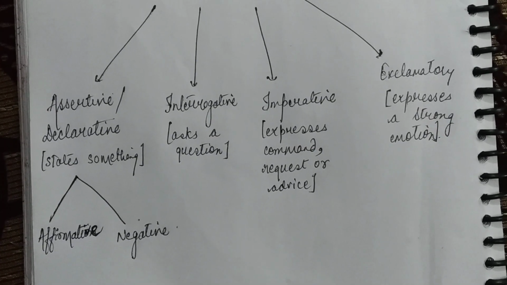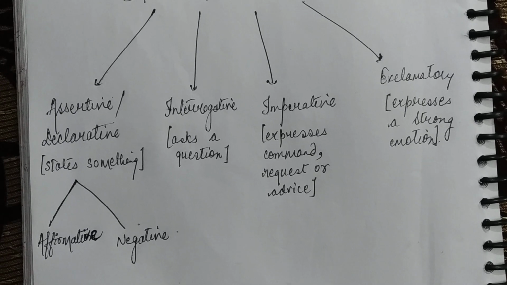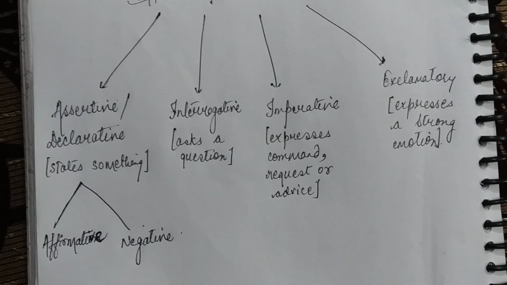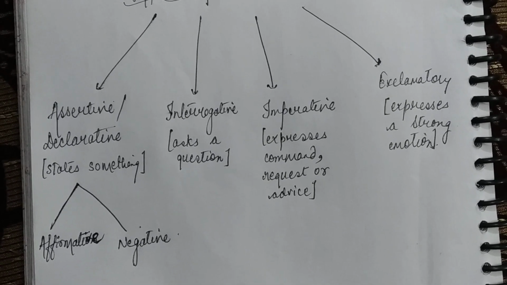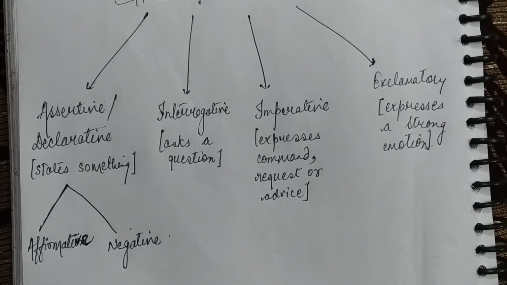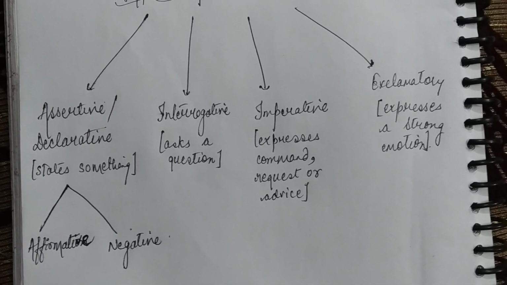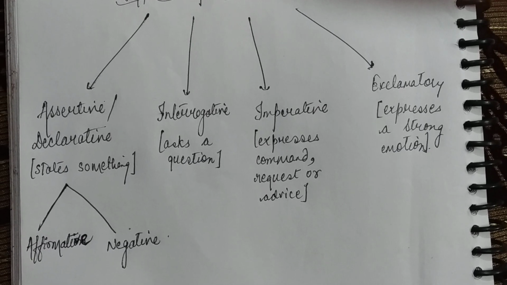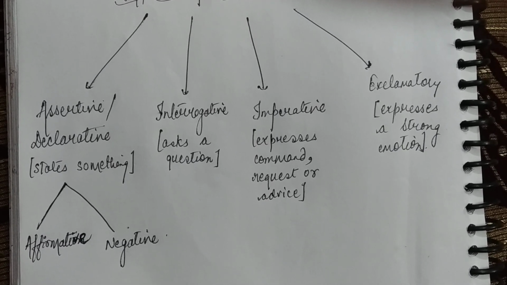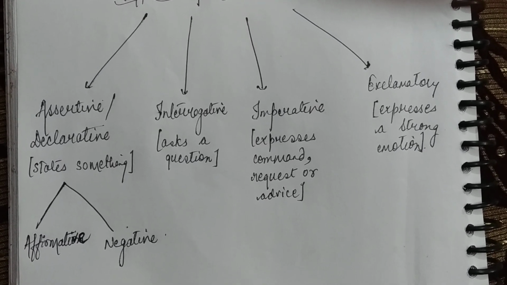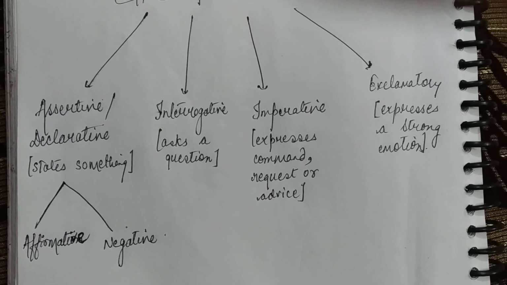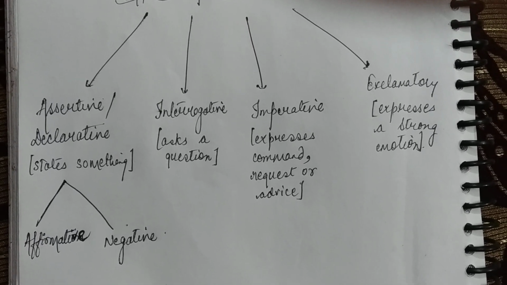In an assertive sentence, if we use any negative word, that is no, not, never, etc., then that sentence becomes negative. Else it is an affirmative kind of sentence. For example, if we say this girl is tall, that means this is an affirmative sentence. If we say she is not tall, then it is negative.